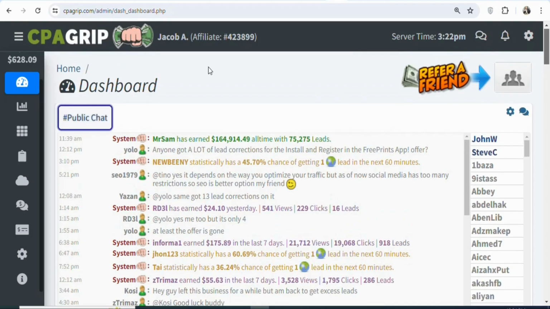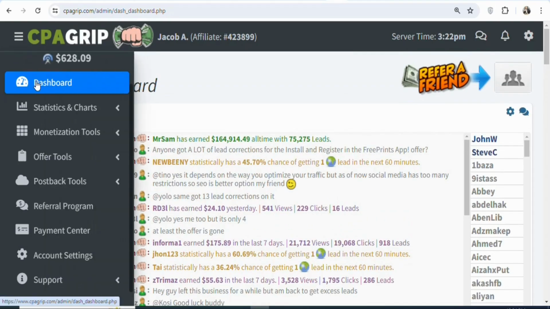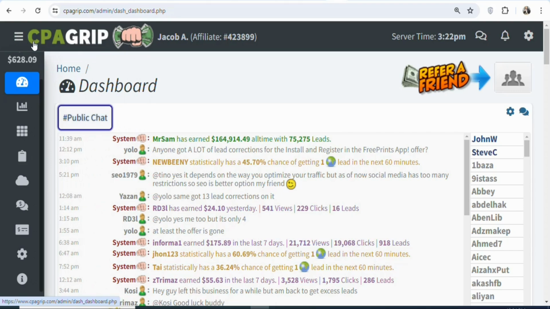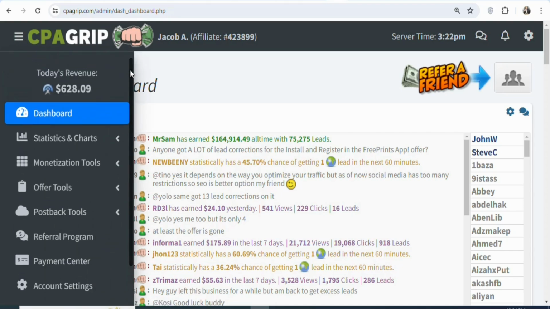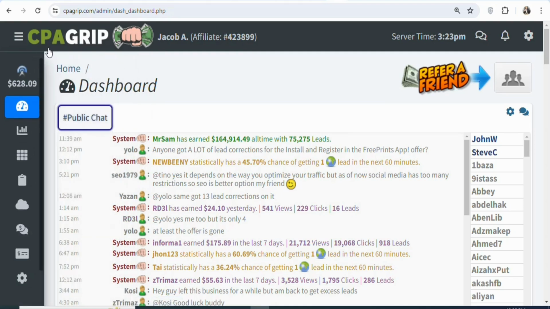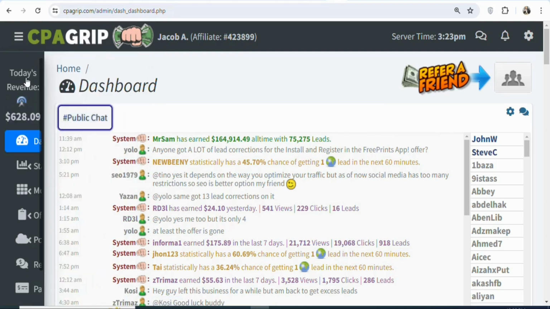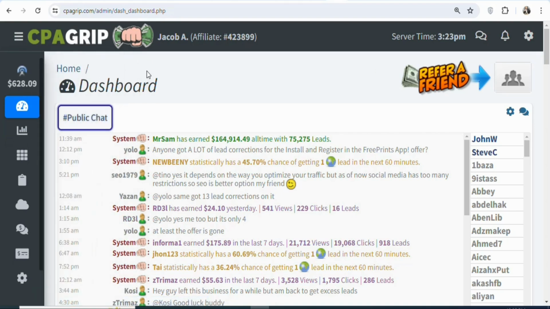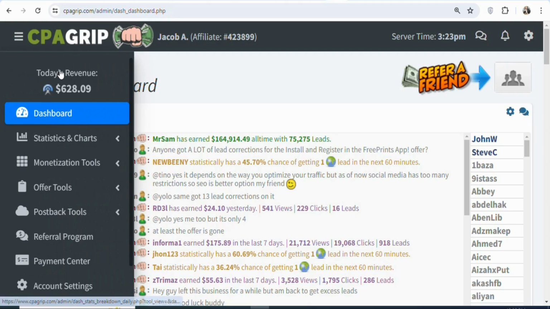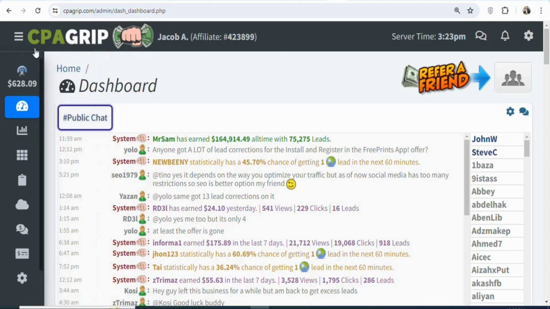Now let's get into the details. The first step is that you have to join a CPA marketing network. There are a lot of different CPA marketing networks that you can join. In this case, I'm going to be using CPAGRIP. But if you want, you can use MaxBounty, CPALead, CPABuild, OGAds, or any CPA network that you know. I'm using CPAGRIP. CPAGRIP is available worldwide, so wherever you are in the world, you can create an account and begin to promote offers.